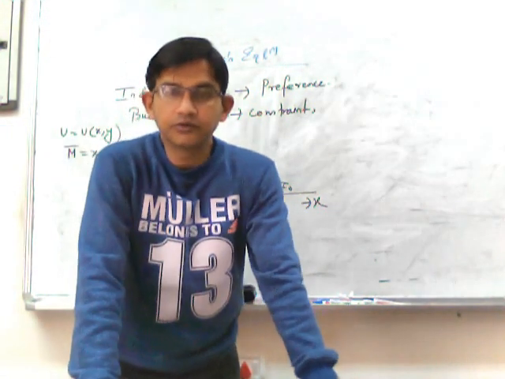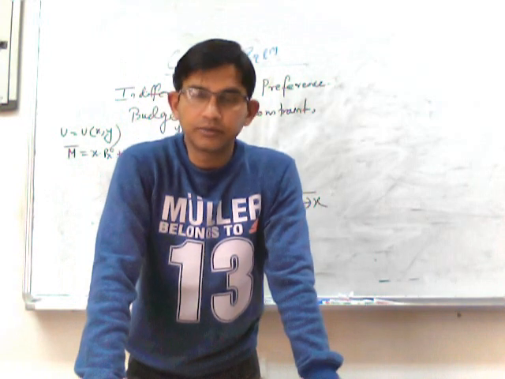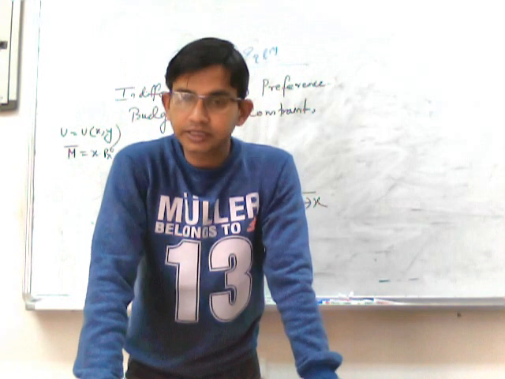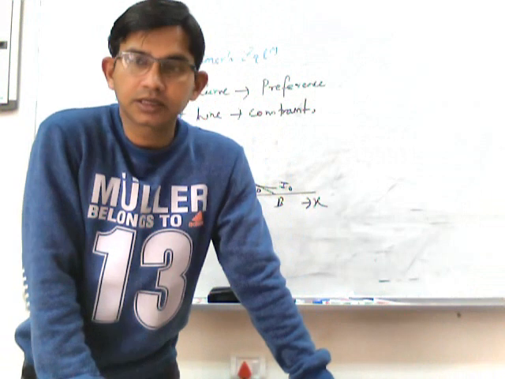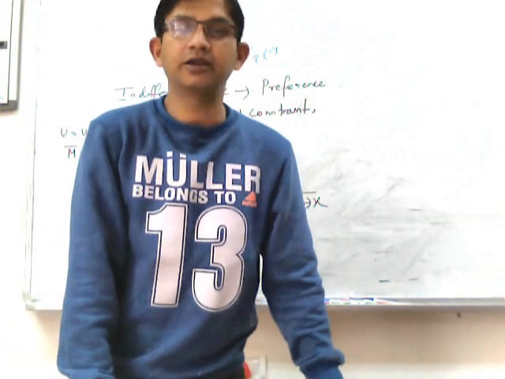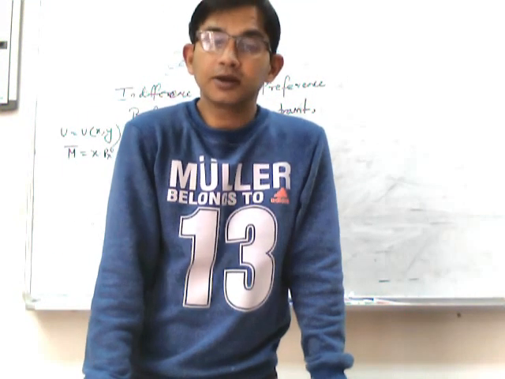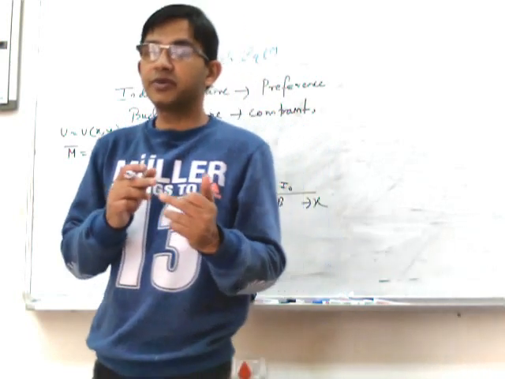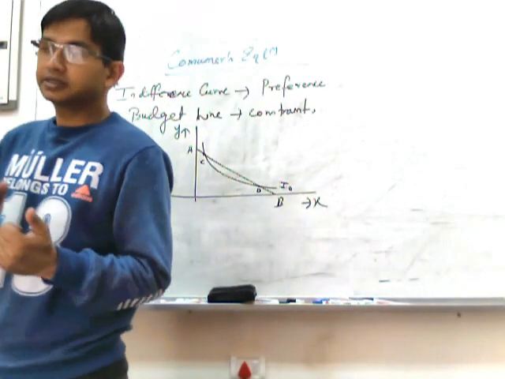The answer is no, because spending the same amount of money, the consumer can move to a higher indifference curve or higher level of satisfaction if he makes slight changes in his consumption.